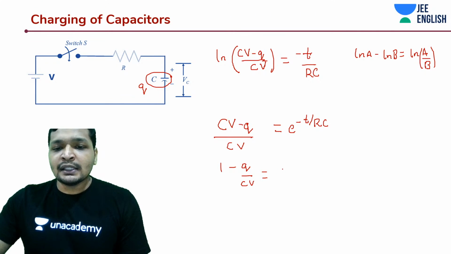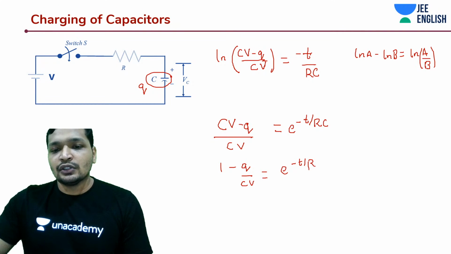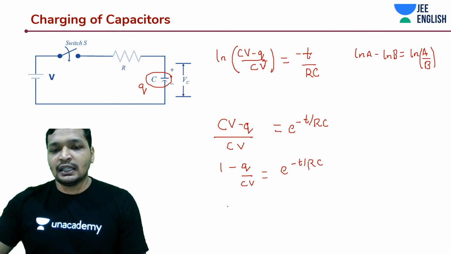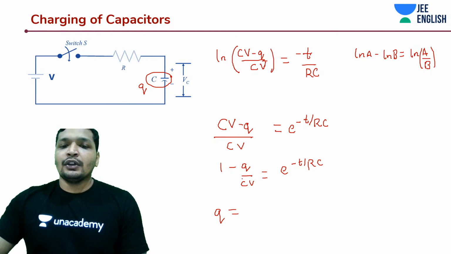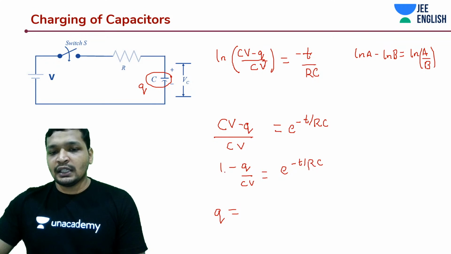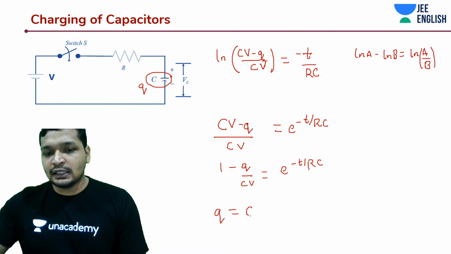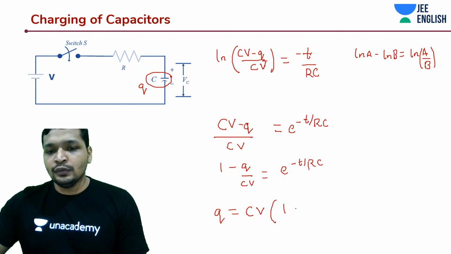Okay. That being said, this is going to be e power minus t by RC. So you further simplify this, you will understand. This is nothing but q is equal to, you take this side, you take this one this side, and it will be multiplied by C into V into 1 minus.